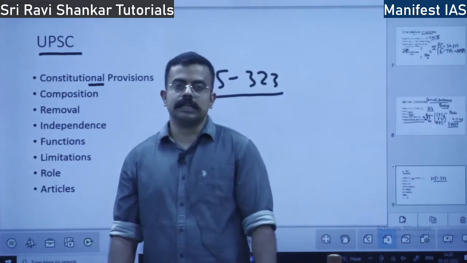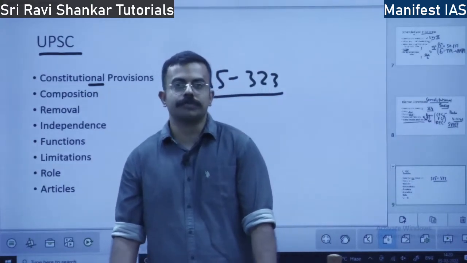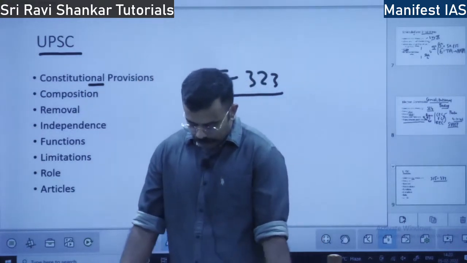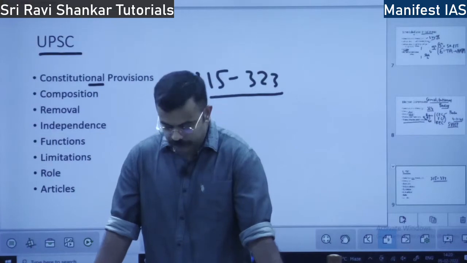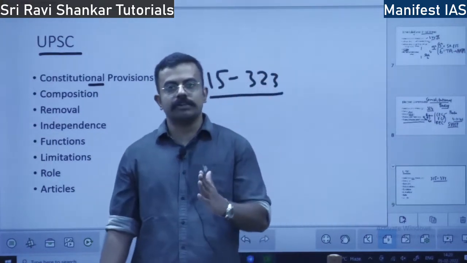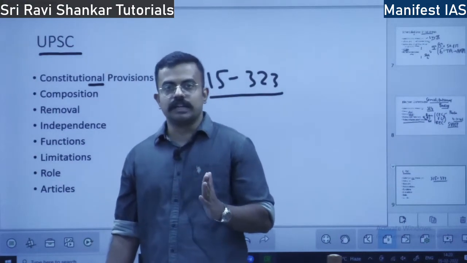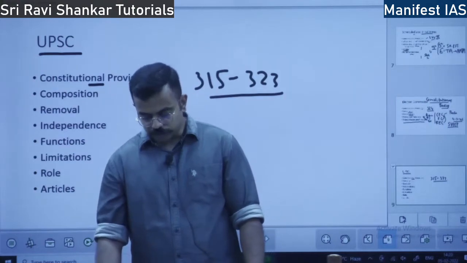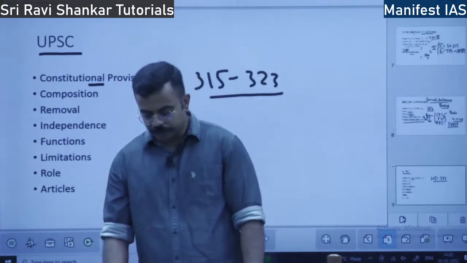Generally the members hold office for 6 years or up to the age of 65 years, whichever is earlier. They can also be removed. When can they be removed?